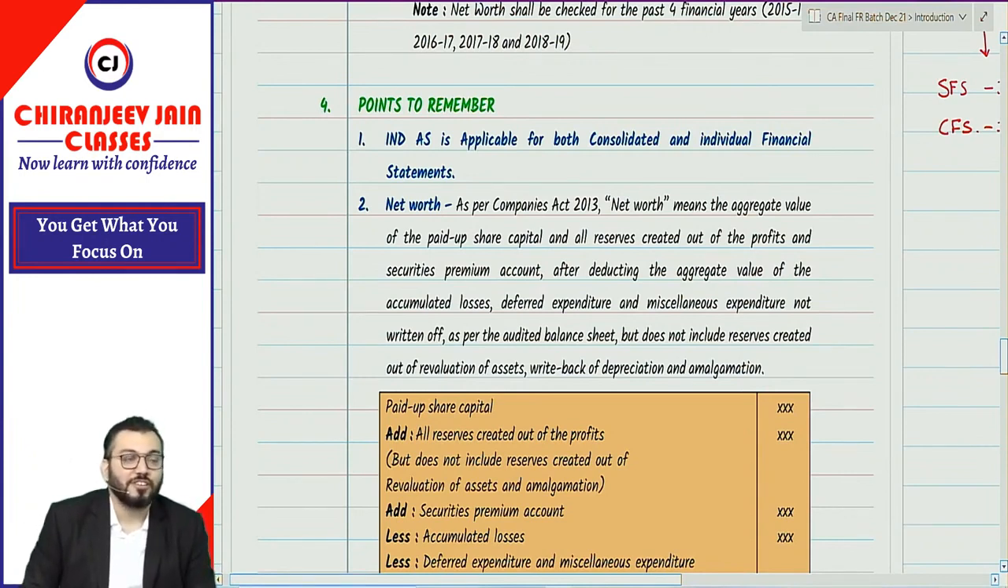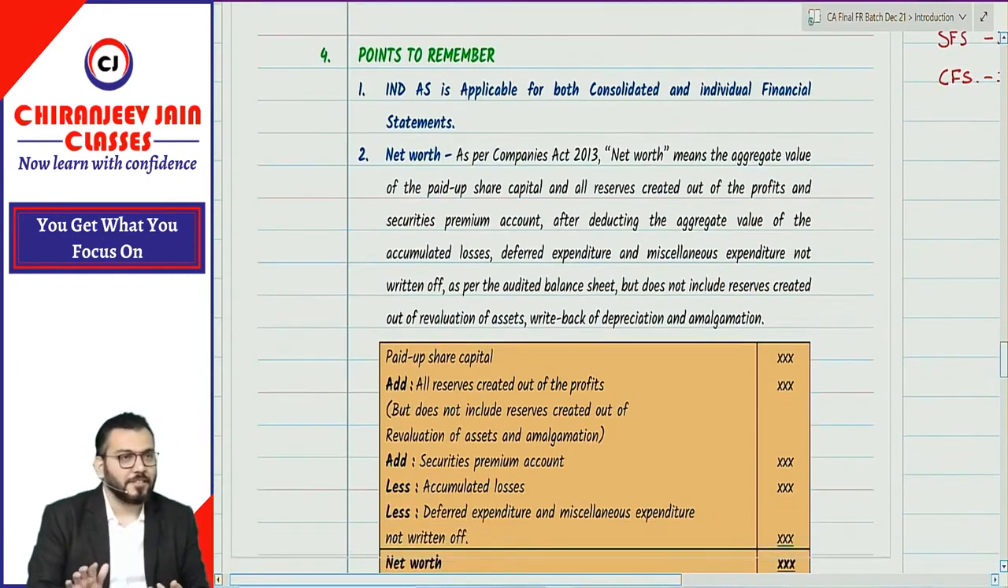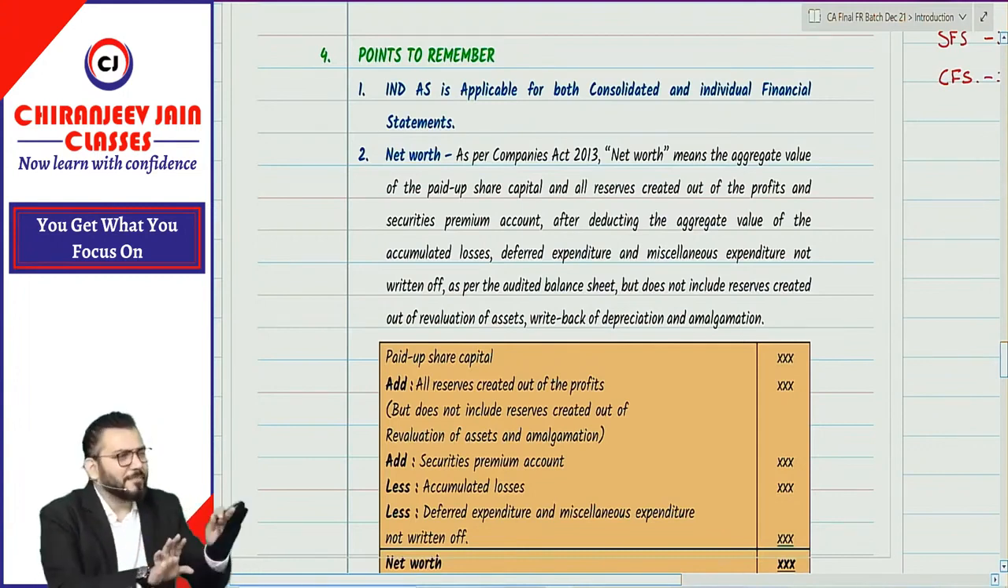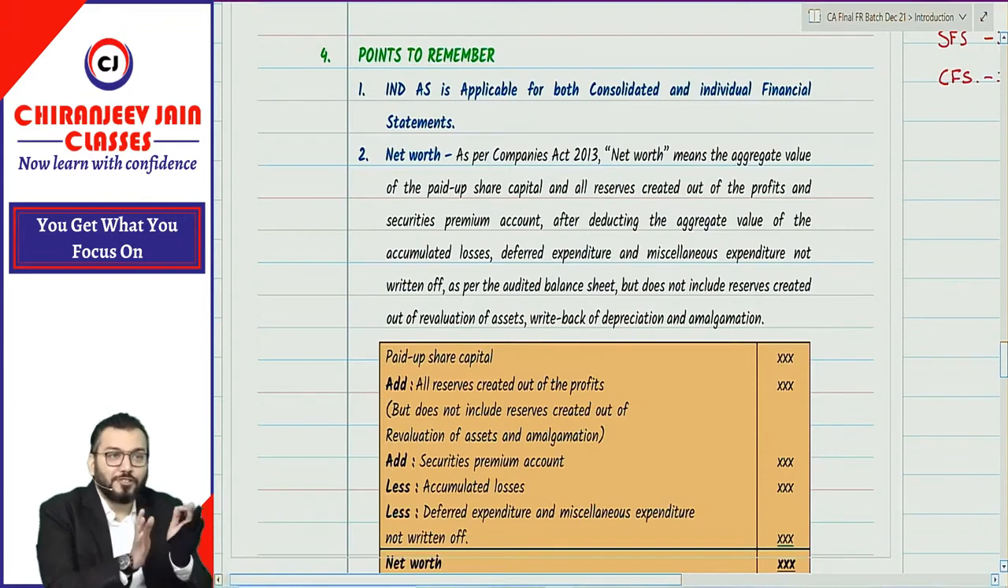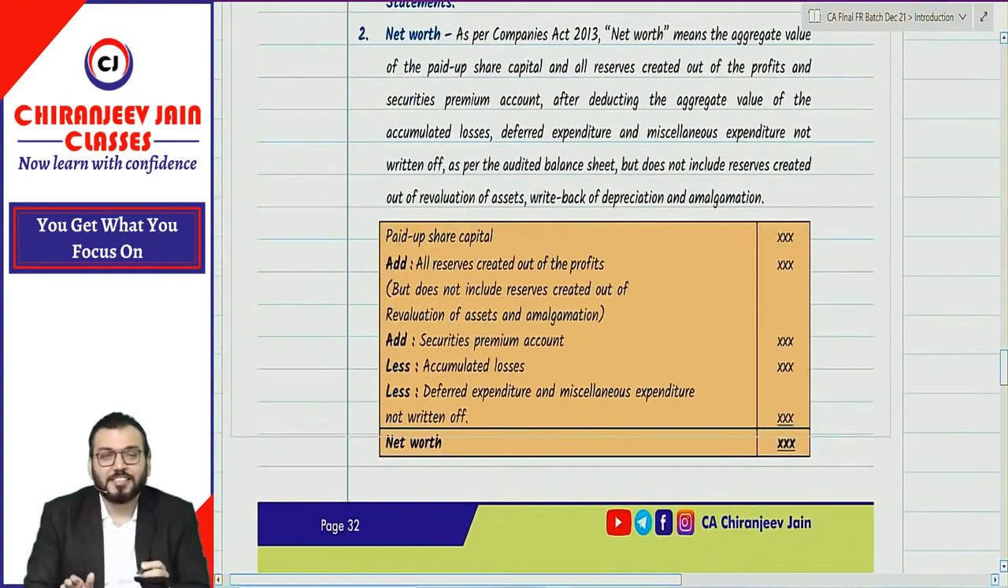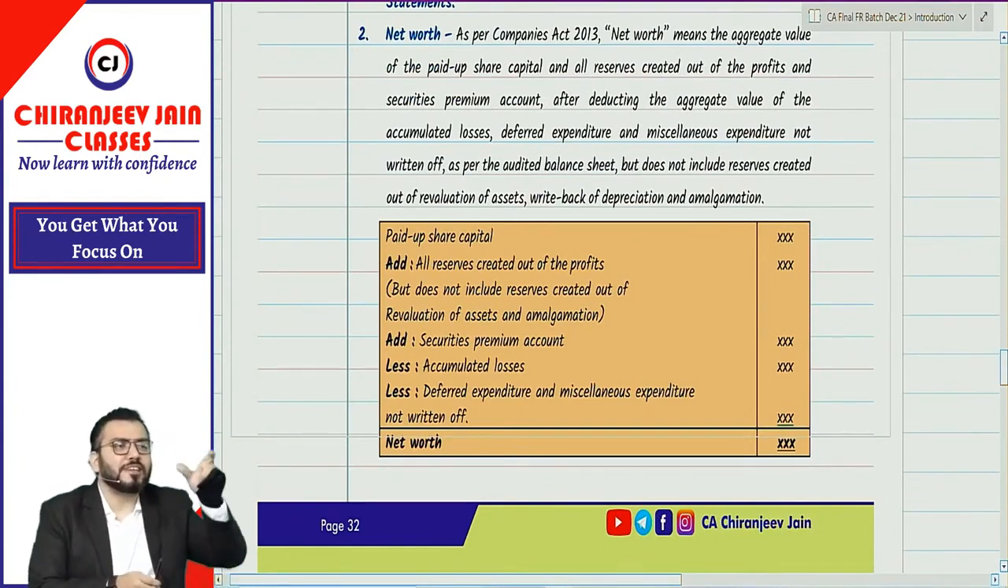FM is not based on the Companies Act. Have you done the meaning of net worth as per the Companies Act? No? So let us read it. As per the Companies Act, net worth means what? It is asset minus liability, but we need to be specific as per the Companies Act. They have given the net worth definition based on the capital approach.